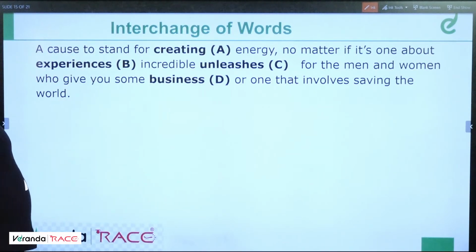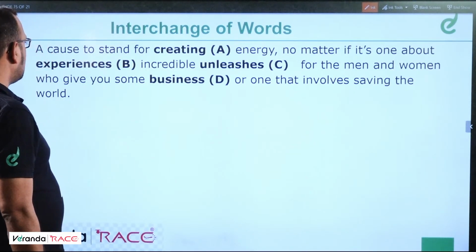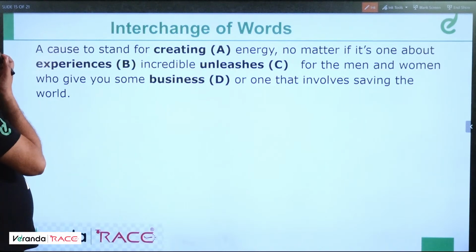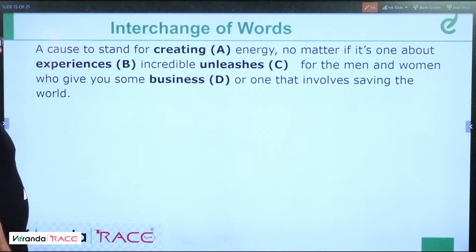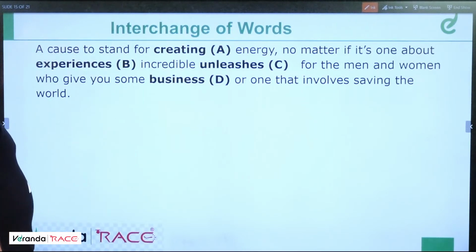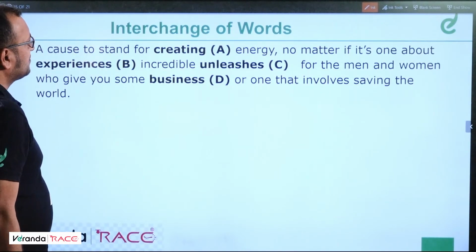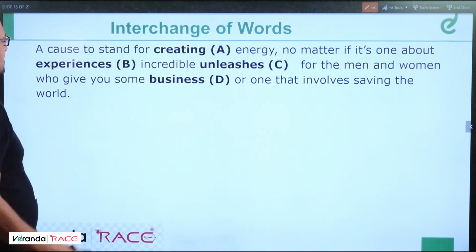A cause to stand for creating energy, no matter if it's one about business, incredible unleashes for the men. A cause to stand for creating energy, no matter if it's one about experiences, incredible unleashes.